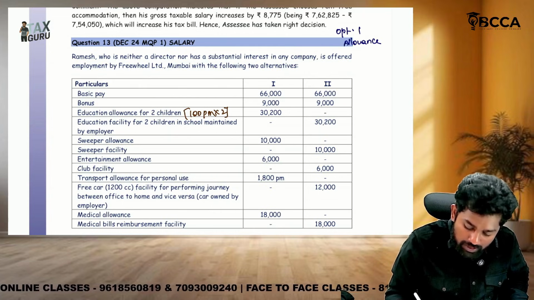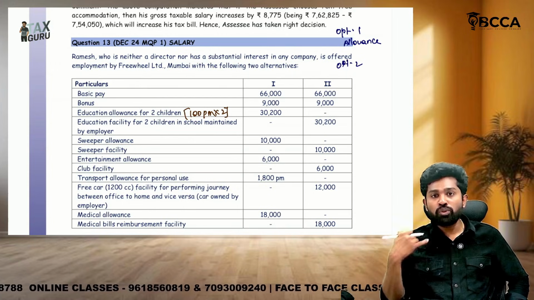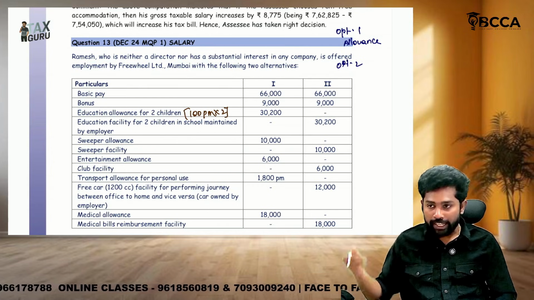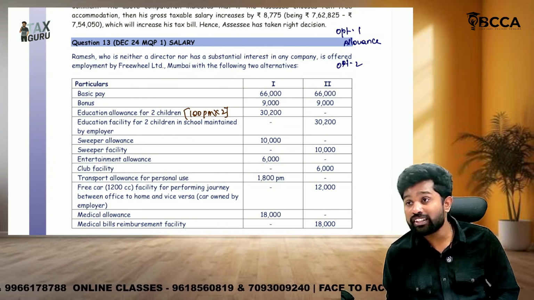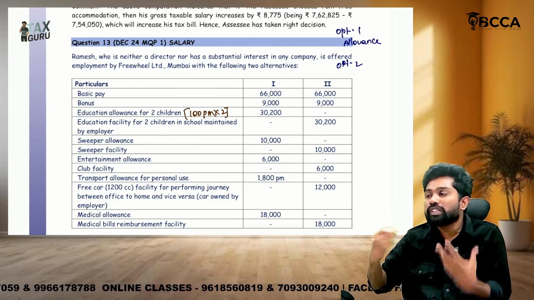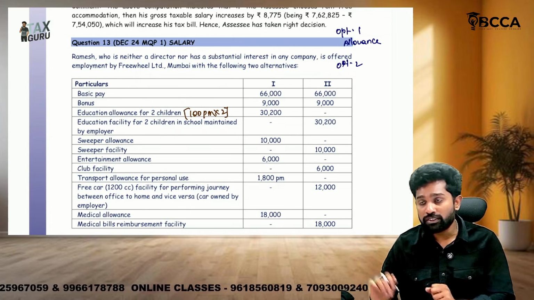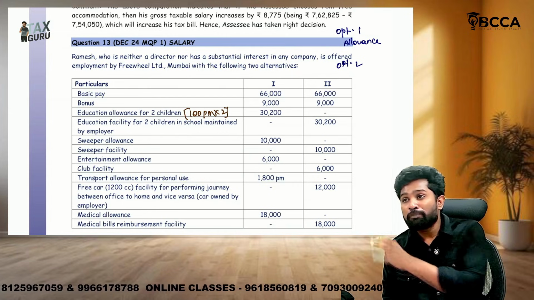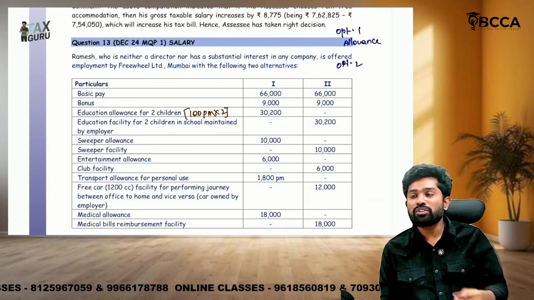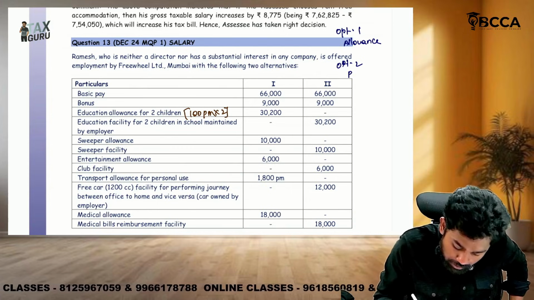Sir, what is the difference between allowance and perquisite? If they give me 500 every month to use mobile, then it is a mobile allowance. If they are directly paying the mobile bill, they have taken a postpaid connection and whatever the bill comes they pay, then that is a perquisite. When they give it as a facility, I need not pay for it, the employer will pay, then that is a perquisite. Whereas if they pay me a fixed amount irrespective of how much I spend, for mobile I may spend 2000 or 500 but they fixedly pay 500 only, then that is called an allowance. So option 2 they are giving perquisites.